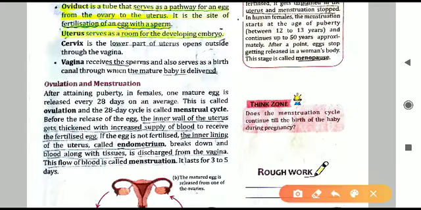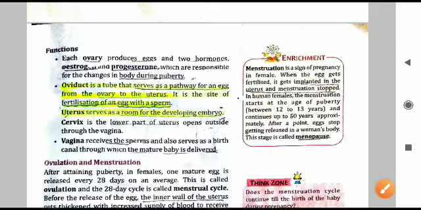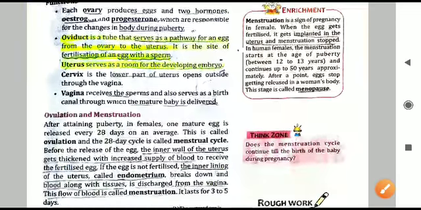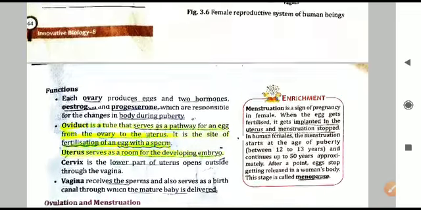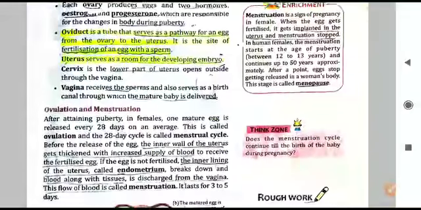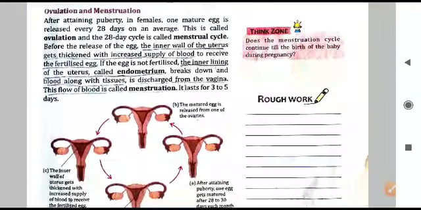Next one is cervix. It is the lower part of the uterus, and it just serves as the opening to the vagina. It connects the uterus to the vagina. Next one, last one, is vagina. It is the opening through which the sperms are released, and also it is the birth canal. So these points already I have explained earlier when we have seen the structure of the different parts of the female reproductive system. Let us see the last part of this female reproductive system, then we will end the video.